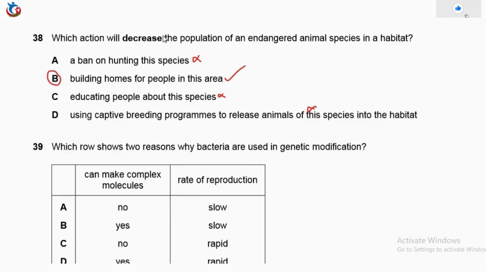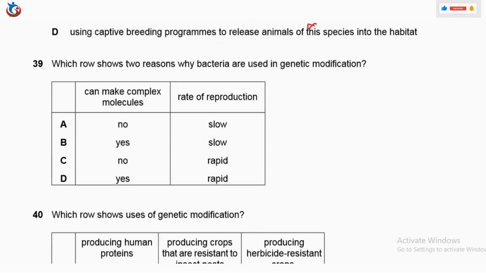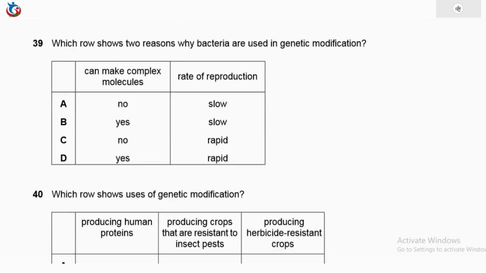Then we'll now move to question 39. It says, which row shows 2 reasons why bacteria are used in genetic modification? We have 2 reasons here. Can make complex molecules. Exactly.